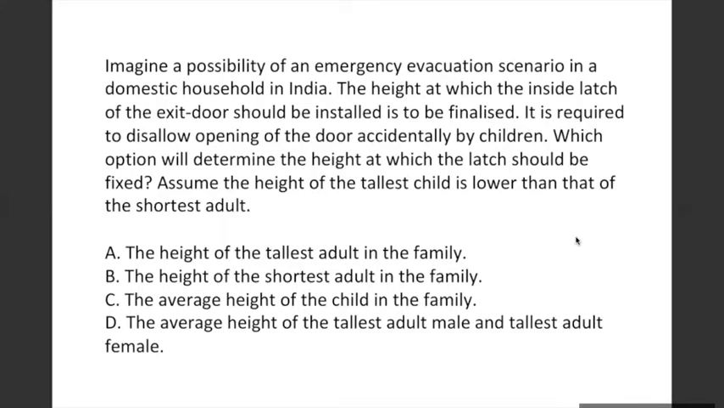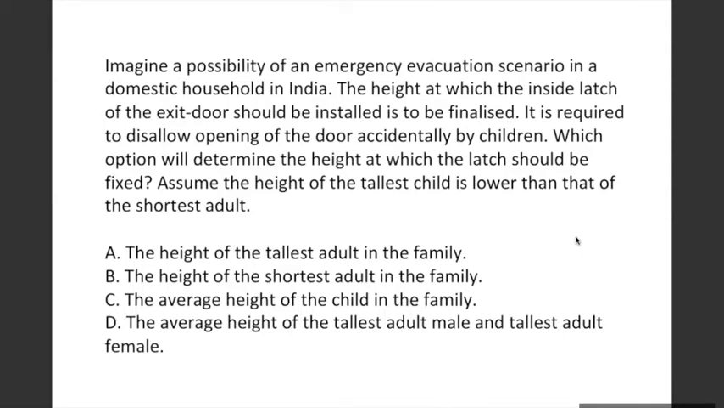And in this, the last condition, which I said is the clue, what is given is that the height of the tallest child is lower than that of the shortest adult. The tallest child, his or her height is lower than the shortest adult, which means that if we take into consideration the height of the shortest adult, the tallest child won't be able to accidentally open that door, which is difficult for him, while somebody who is taller than the shortest adult can easily open the door.